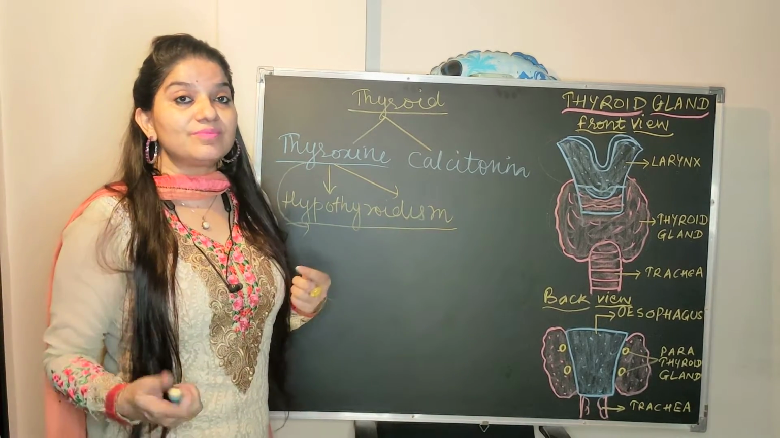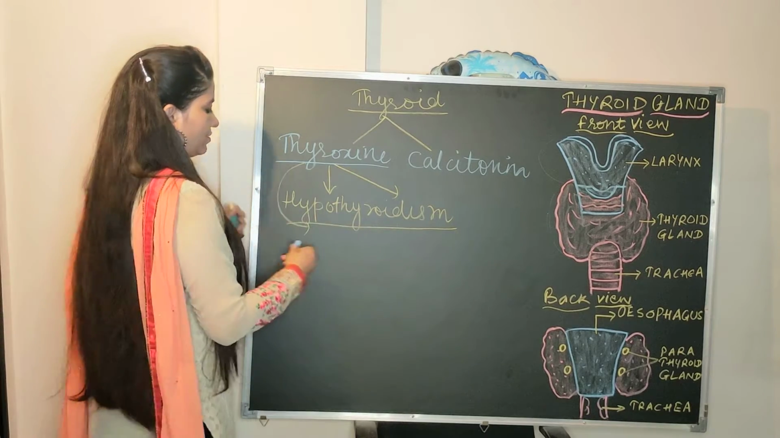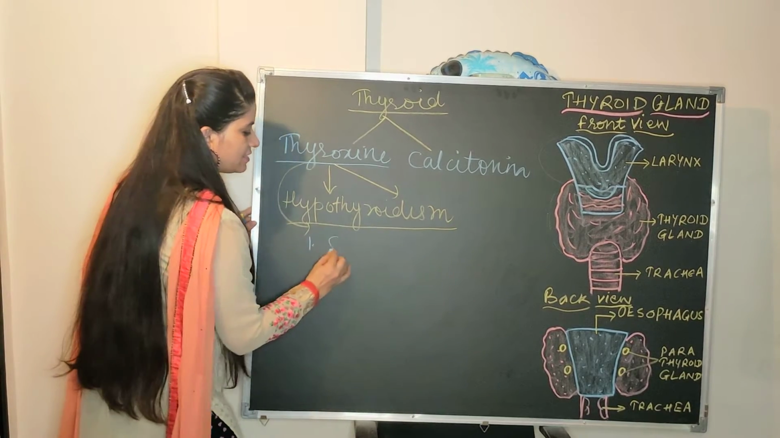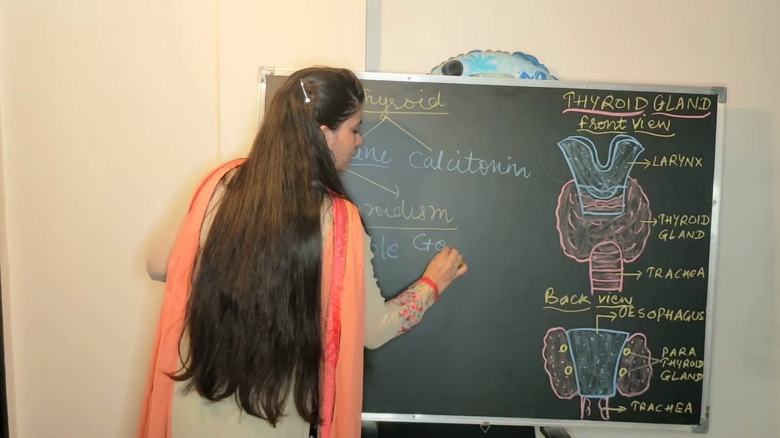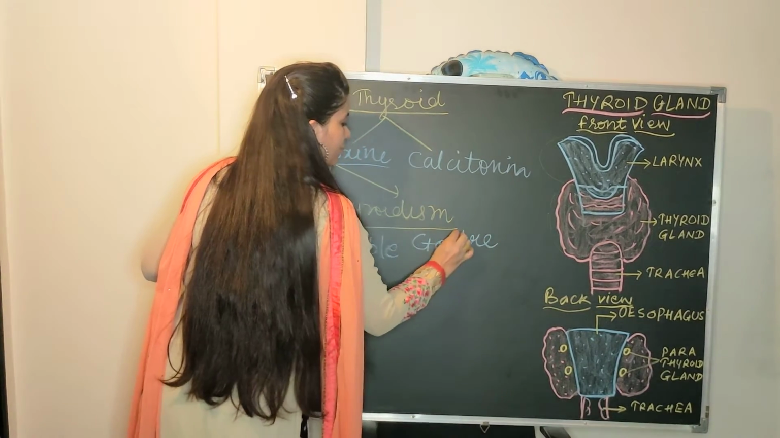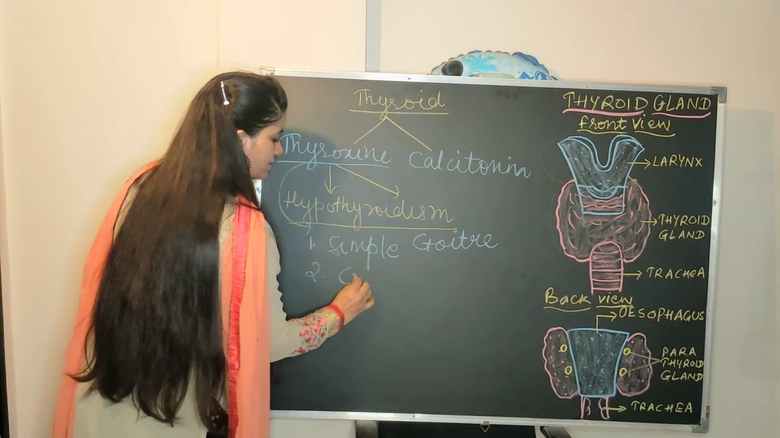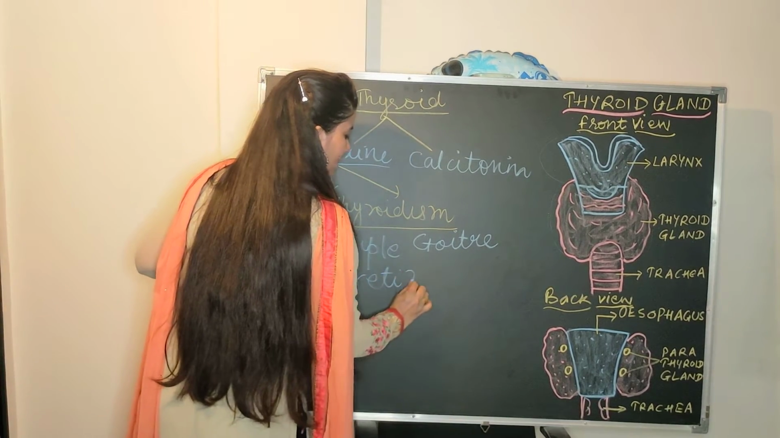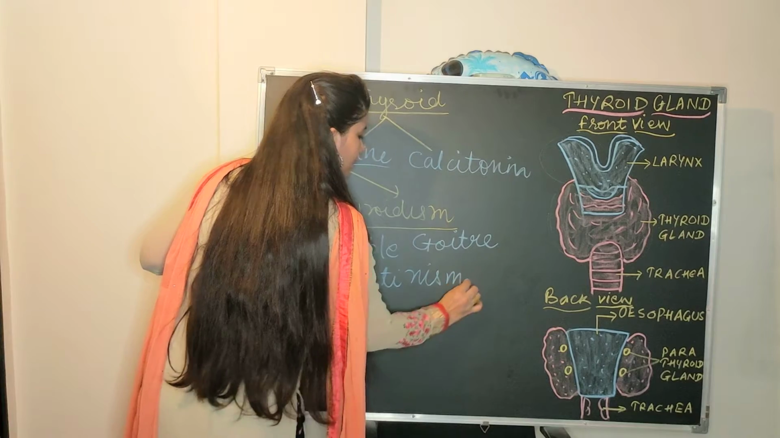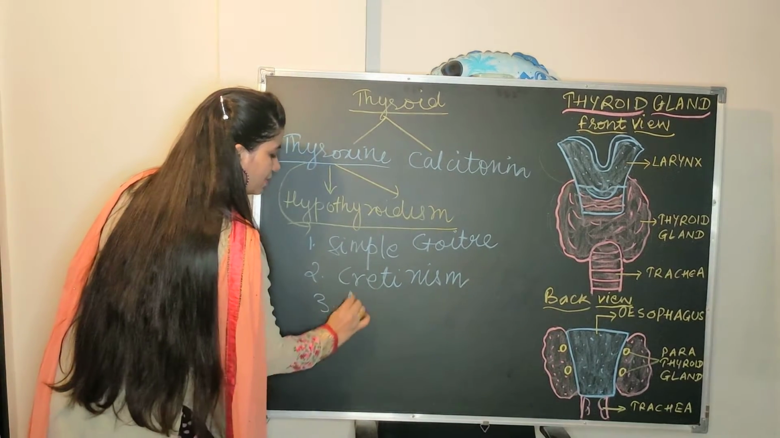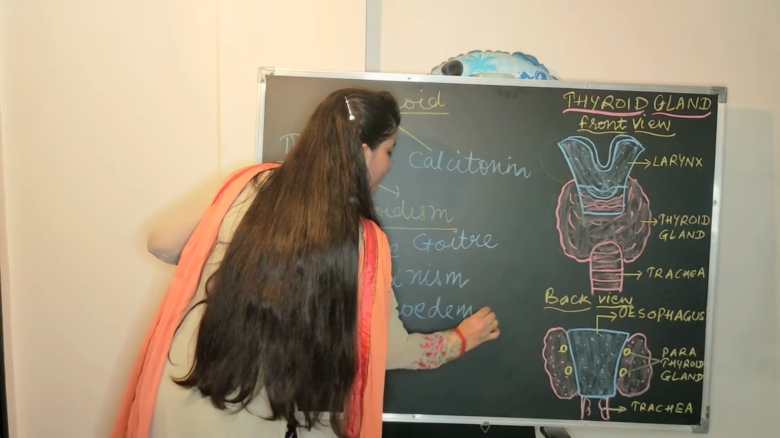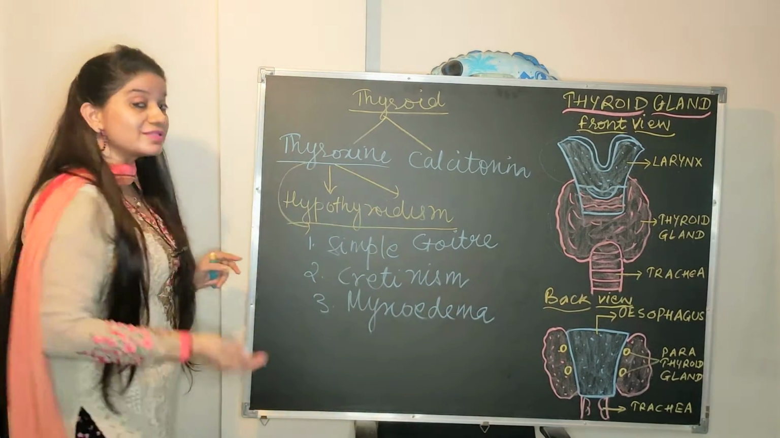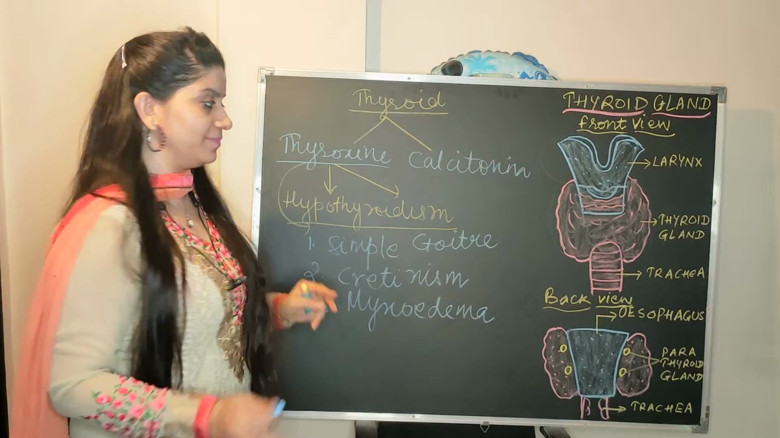This hypothyroidism results in three conditions. What are the three conditions? First, it is simple goiter. Second is cretinism. And third is myxedema. So these are the three conditions which result due to hypothyroidism.